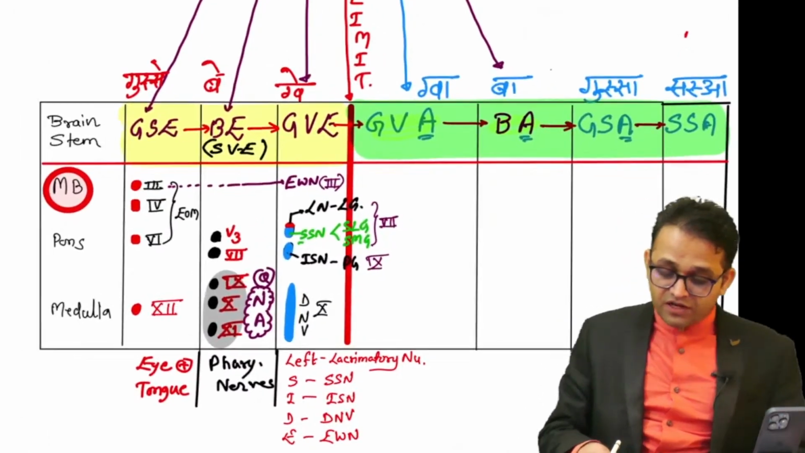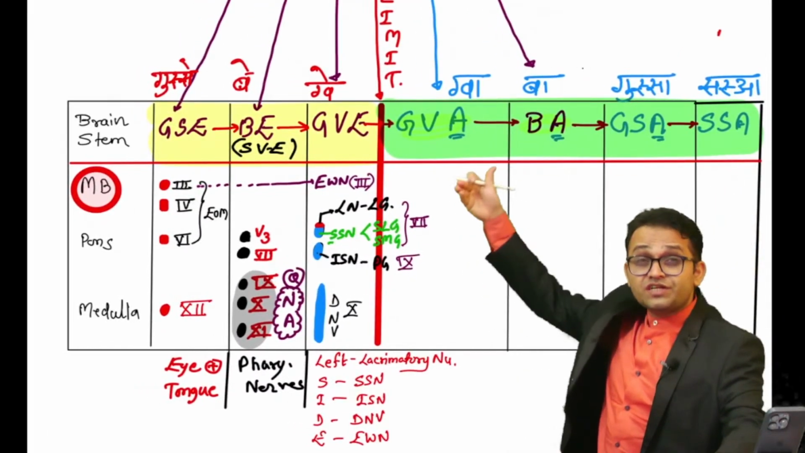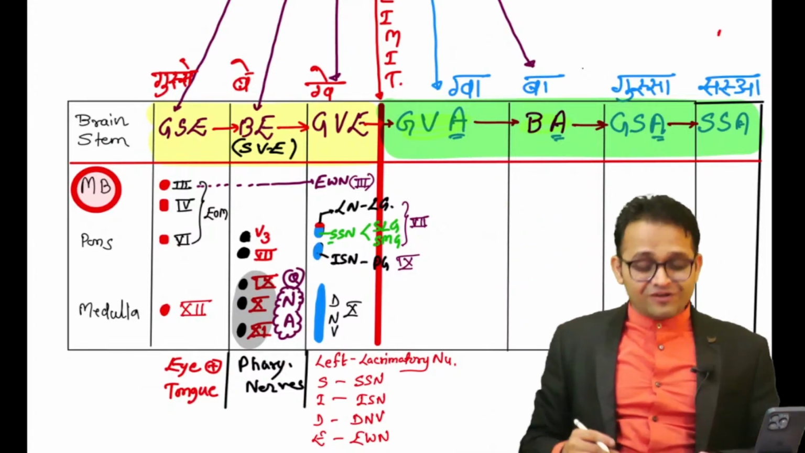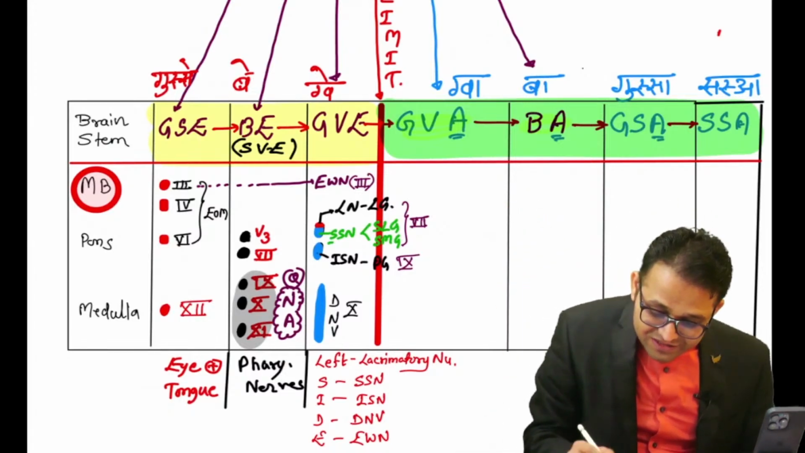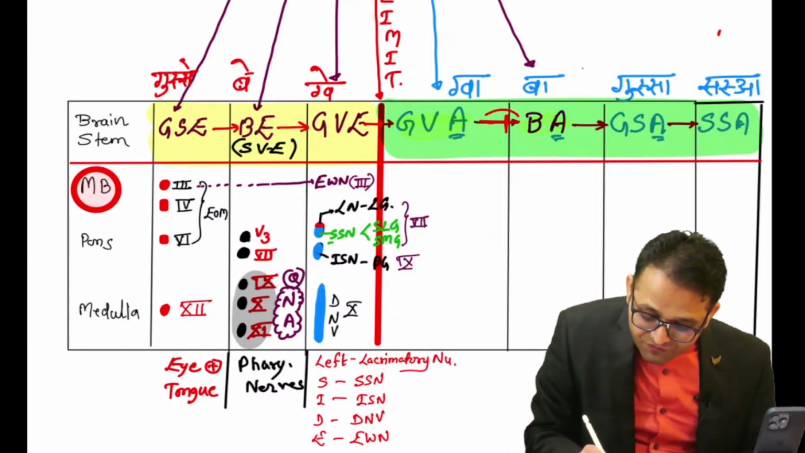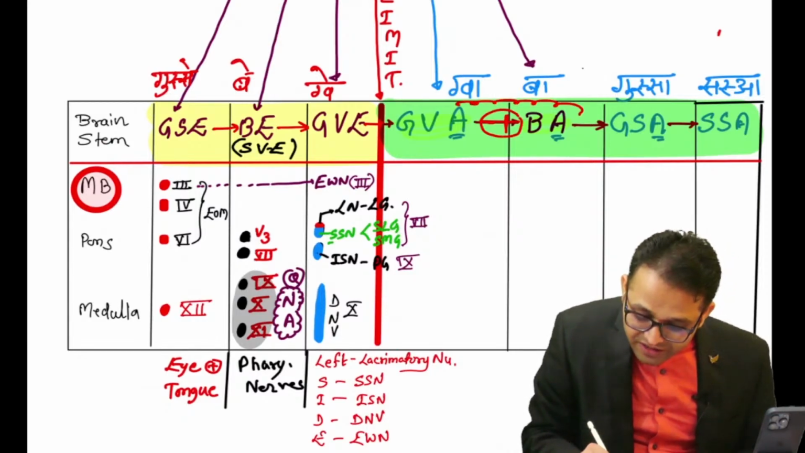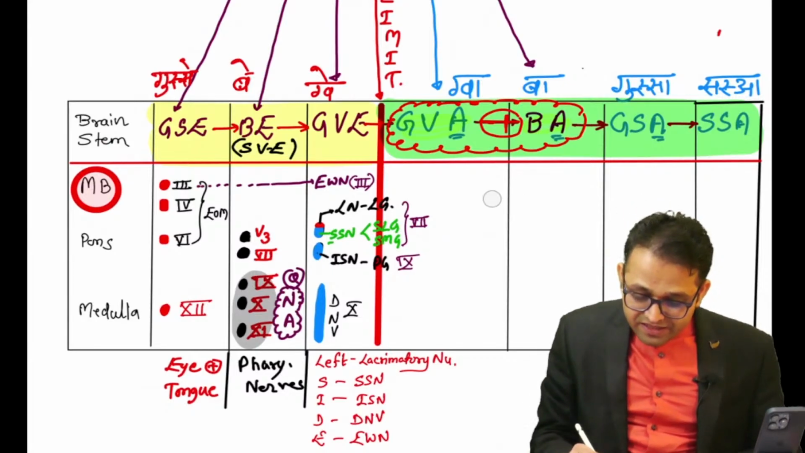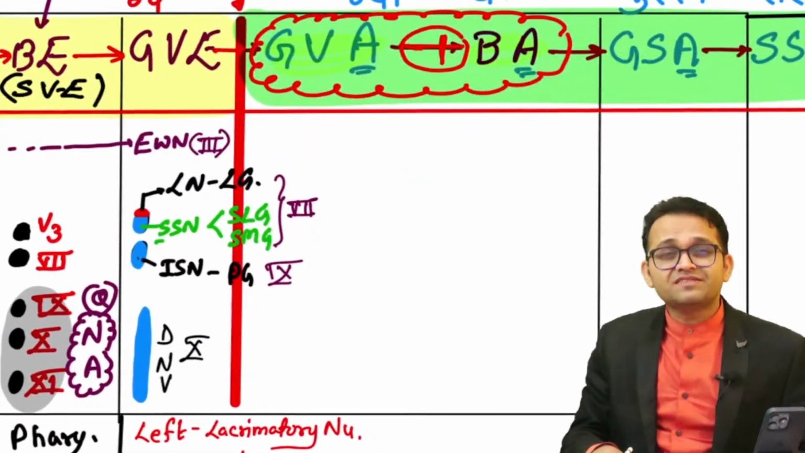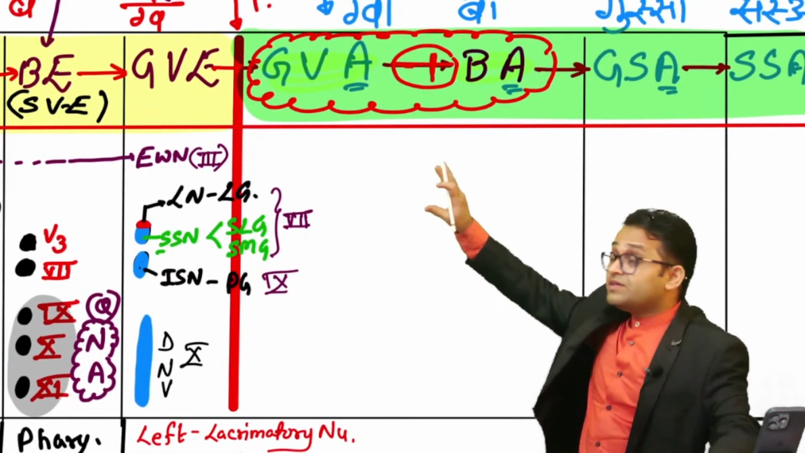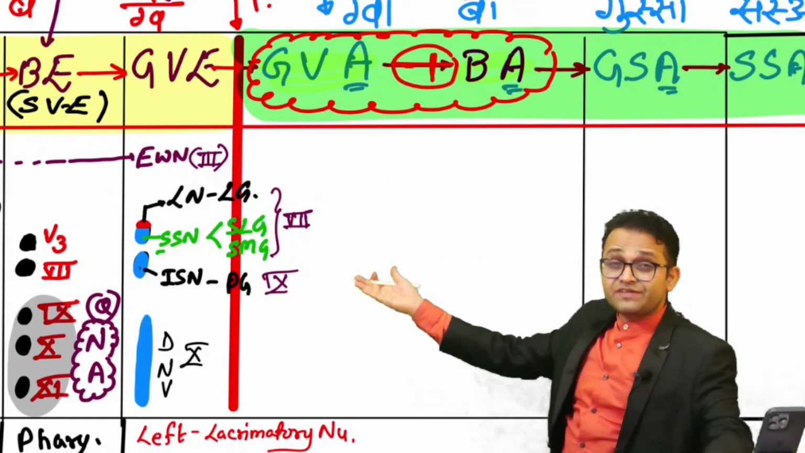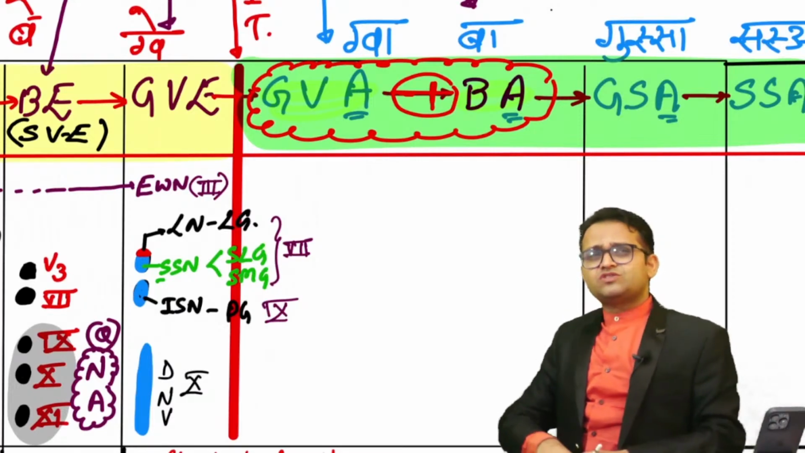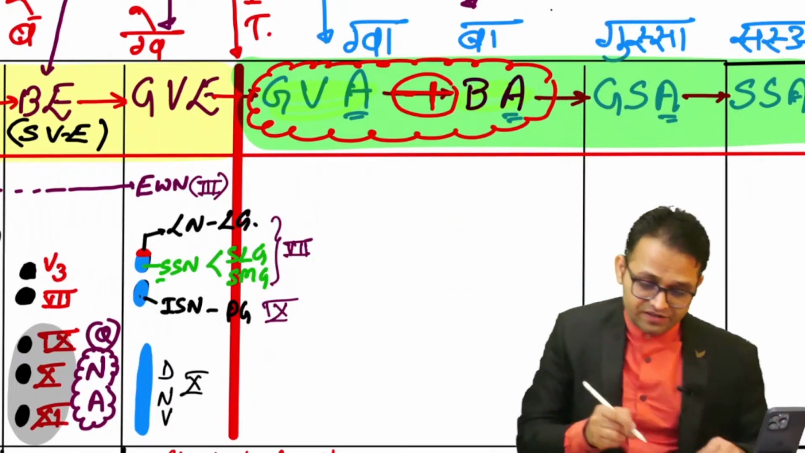Now look at the GVE, general visceral efferent, and the branchial efferent. So here is one good news for all of you. Both are friends. Both are getting fused. So these are getting fused together during evolution. So can you tell me any structure which has the general visceral efferent activity as well as branchial efferent activity? You can say the special visceral efferent.